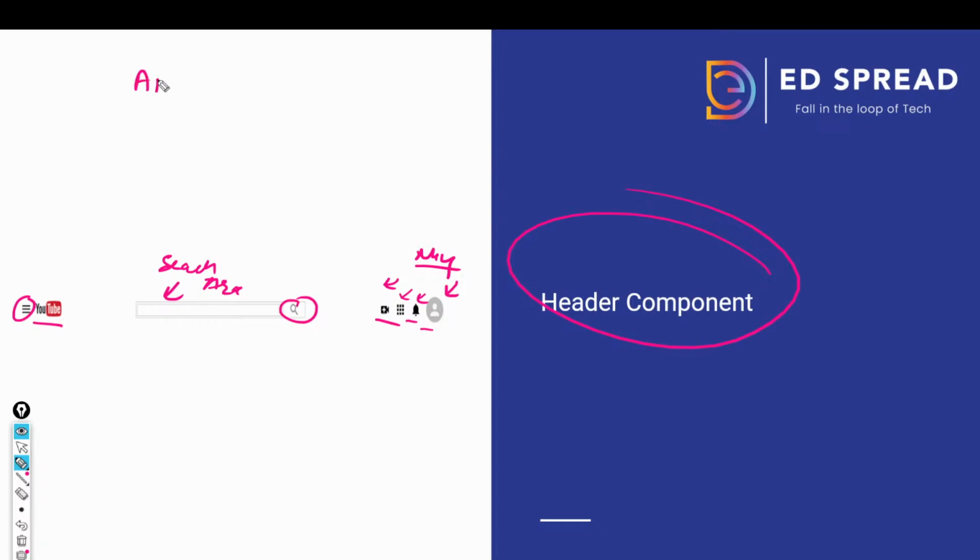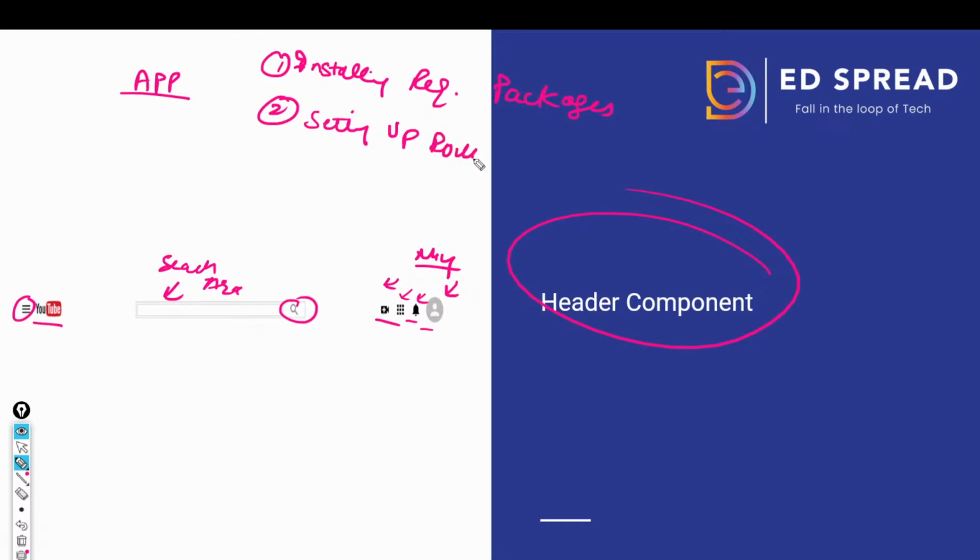In the app component, the first thing that we will be doing is installing the required package and setting up the basic routes. Obviously you need to do this part first, because once your whole template is ready, then you can start adding different components. You will directly build components, and then you will find it odd how this will work, right?